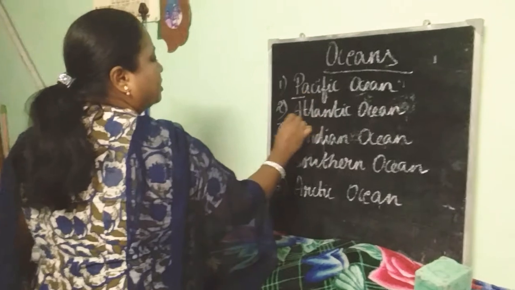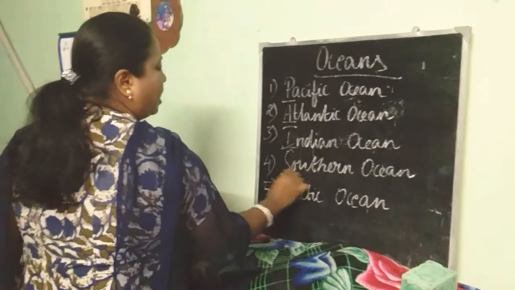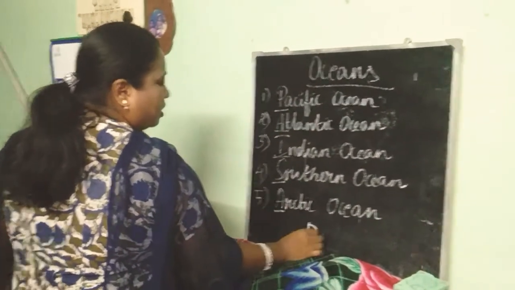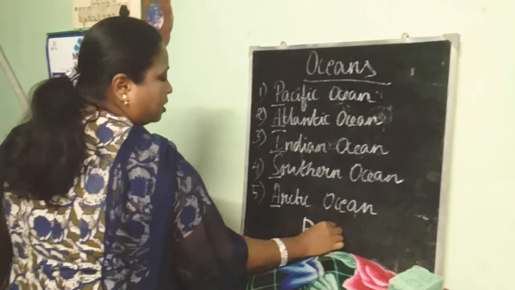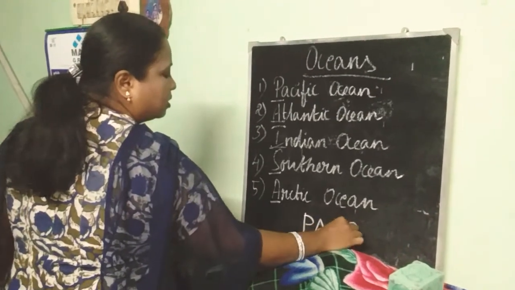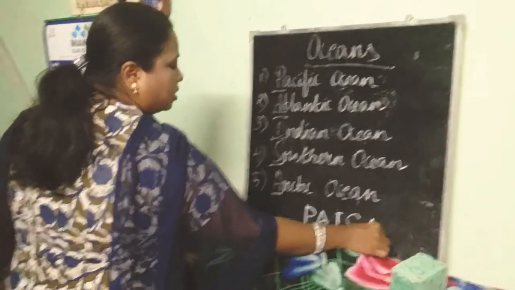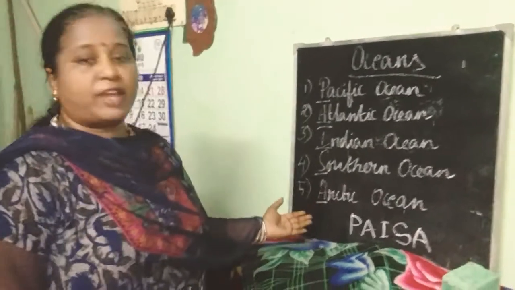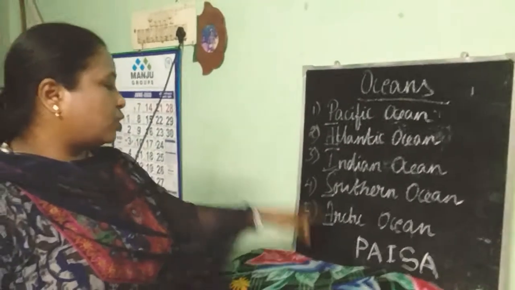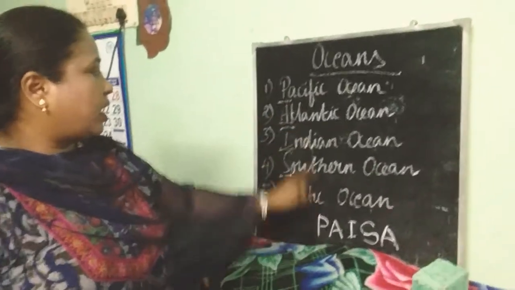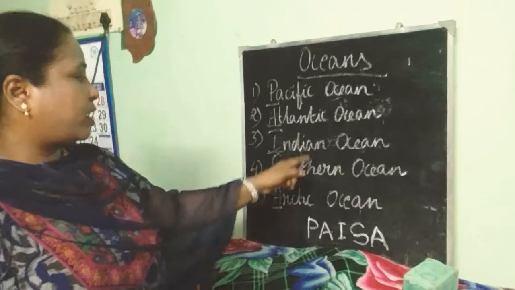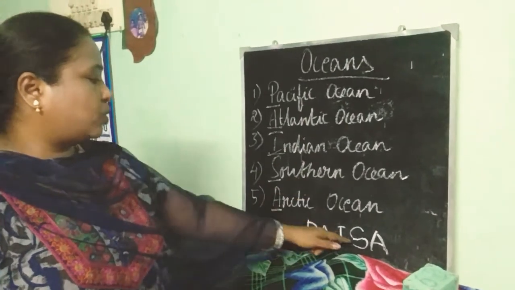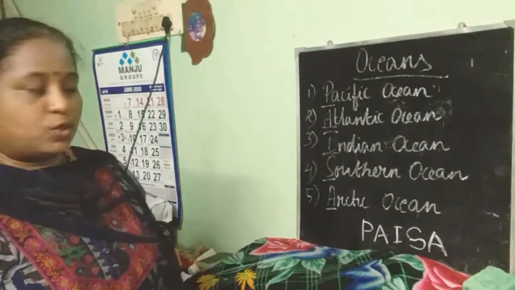Check the first letter, P-A-I-S-A. We spell it as Paisa. It will be useful for you to remember the 5 oceans of the world. So P stands for Pacific Ocean, A for Atlantic Ocean, I for Indian Ocean, S for Southern Ocean, and A for Arctic Ocean.